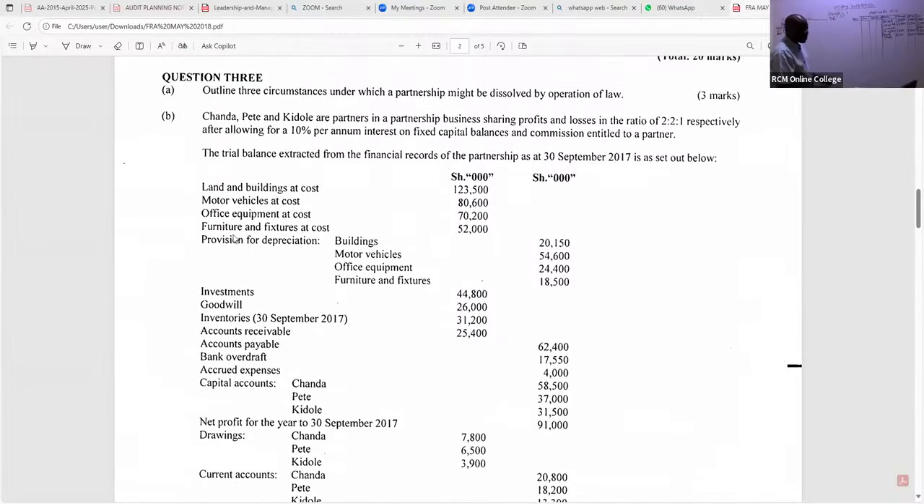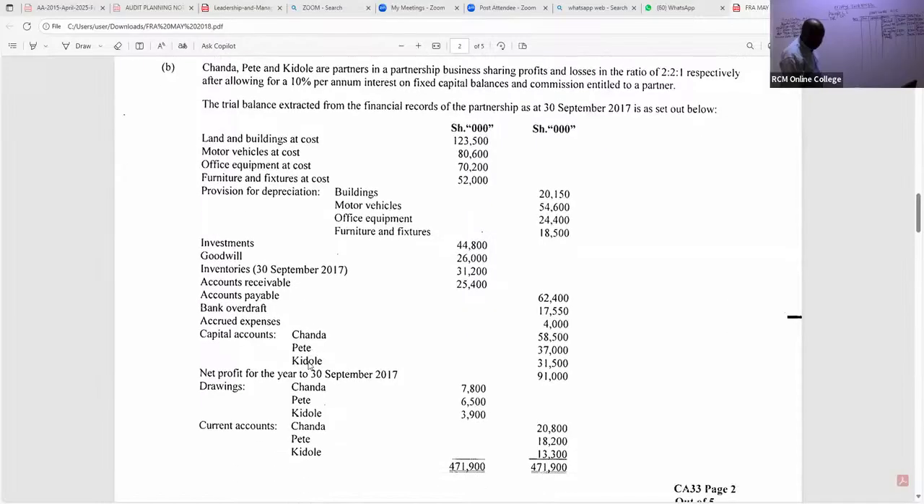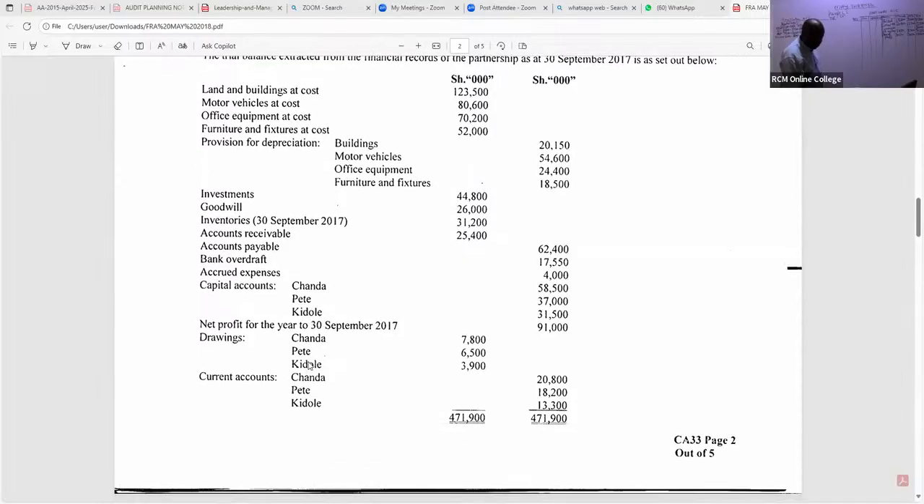It is 52,000. So we have here furniture: 52,000 minus 18,500. So is there somebody who can give me this figure, my good students? Thank you so much. So already we have a figure. They're giving me a figure of